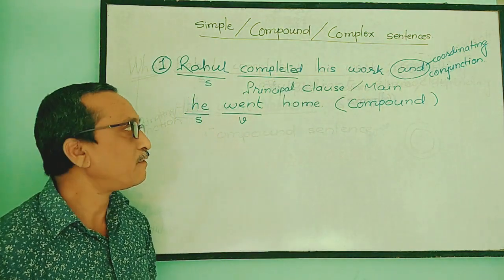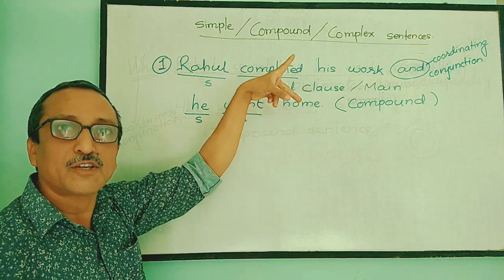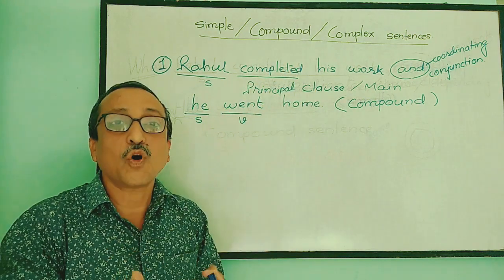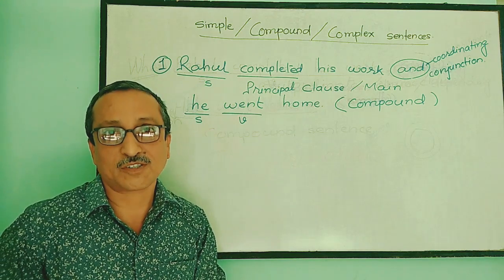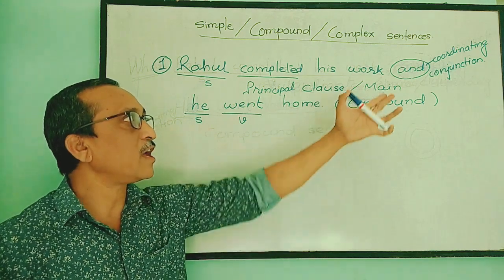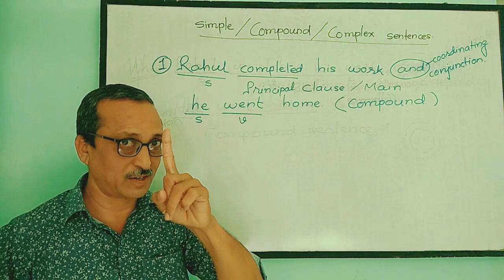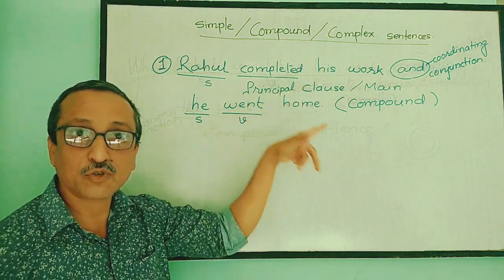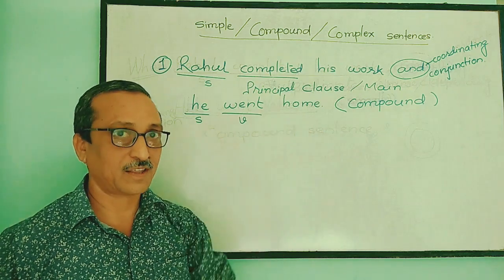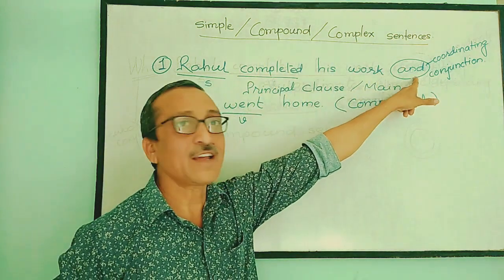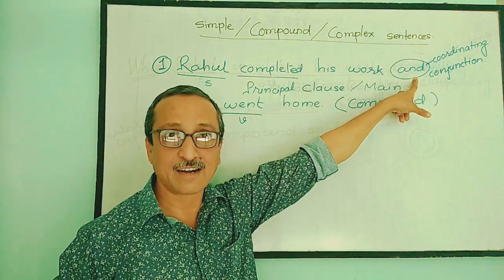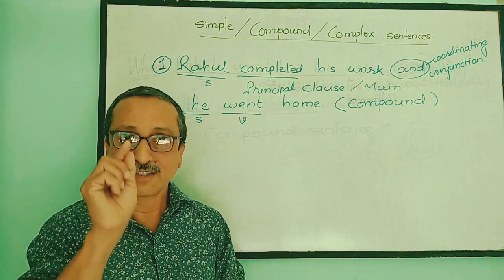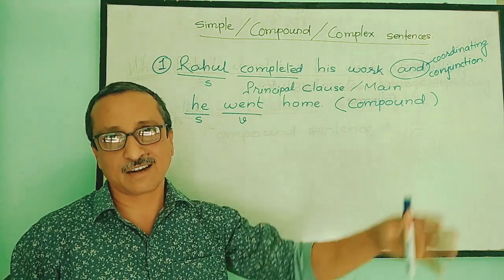Now as a matter of fact, simply two principal clauses is not the only condition. There can be two or more than two principal clauses joined with the help of a coordinating conjunction. One thing, the number of principal clauses can be two or more than two. And the coordinating conjunction is written here as "and". But many times this "and" is not there. Simply a comma works as "and".